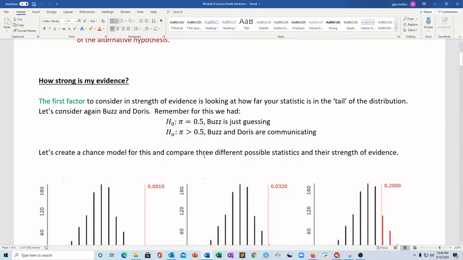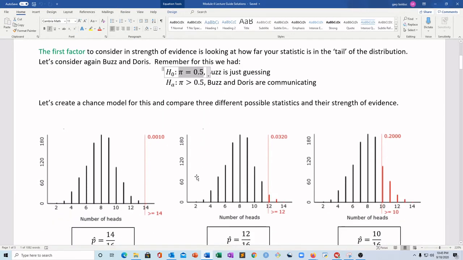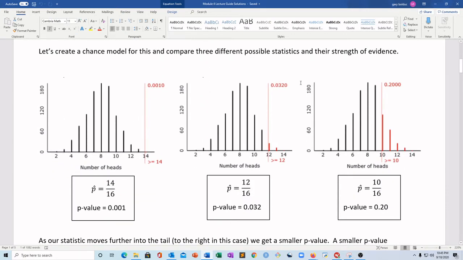Okay, so here's what we're going to do. We're going to create a chance model for this scenario. Remember, what did we need to create this? We go to the applet. All we need to do is tell the applet, here's my null. Buzz and Doris did 16 total trials. I have to tell them the sample size as well. And then I have to just hit 100, 1,000, whatever I want to do. I did 1,000 for this one. So I've got the same distribution here.